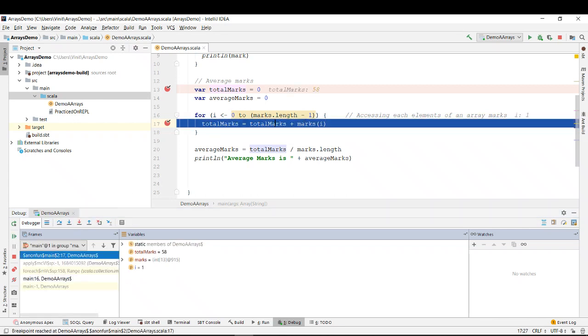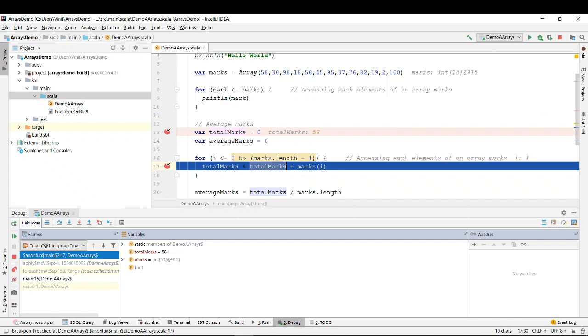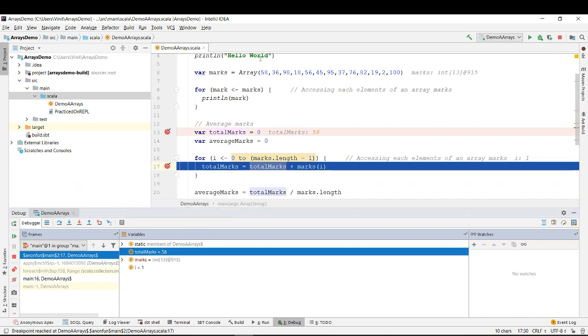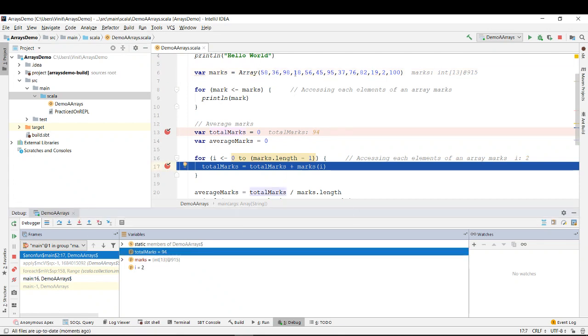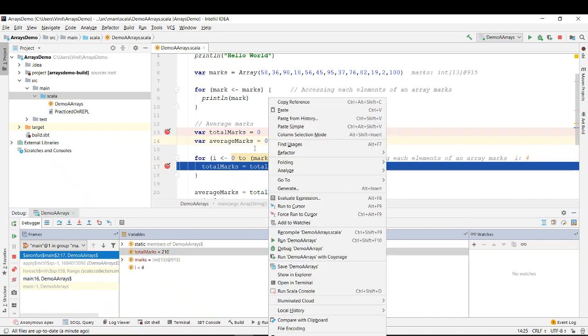Then total marks, the i value is now 1. Previously it was 0. The total marks became 58 because it took 58 and added over here. Now it has come for 1, so it is going to add 36 to it. So 58 plus 36 is 94. Now it is going to add 98 to it. So 94 plus 98 is 192. Then again add 18 to it, which is 210. So this is how you can debug a program.